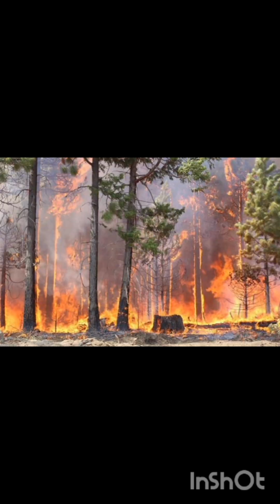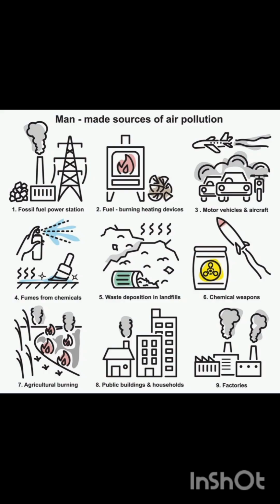So, according to the sources of air pollution, we can see the gases are mainly there, otherwise there are particles also. Now these gases generally make compound gases by mixing with each other. One of them is chlorofluorocarbon, which is generally the reason for ozone hole depletion and global warming.